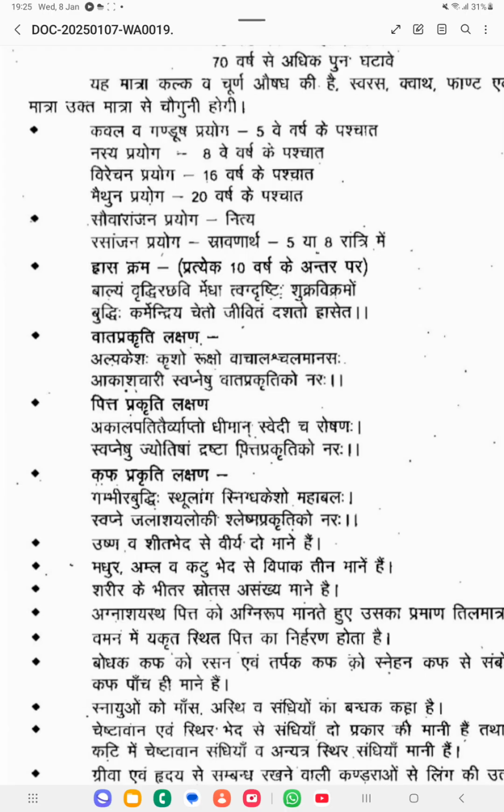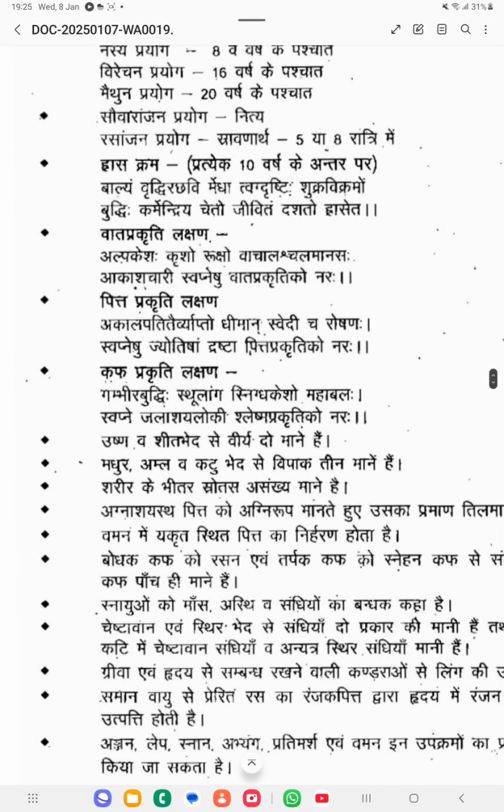Maithuna Prayoga should be given from 20. Sexual intercourse should start from 20 years onwards. So these are the ages he has mentioned for the Panchakarmas: Kavala and Gandusha after 5 years, Nasya after 8 years, Virechana after 16 years, Maithuna after 20. Then for daily Anjana, we can use Sauvira Anjana, and Rasanjana Prayoga he has mentioned.